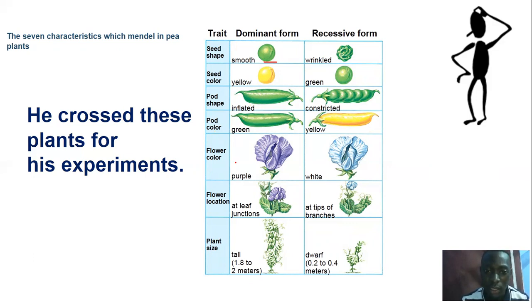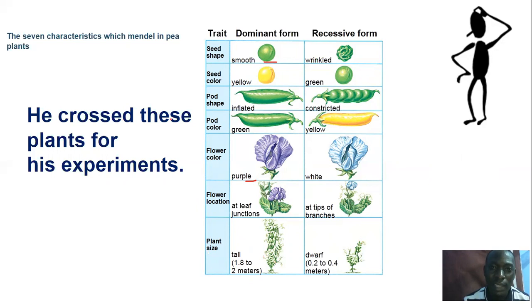He also considered the color of the flower, whereby some had purple flowers and some had white flowers. He also looked at the flower location, where in some plants it is located at the leaf junction, whereas in others at the tip. And then also plant size, whereby some would be tall peas, and others would be short, which he called dwarfs.